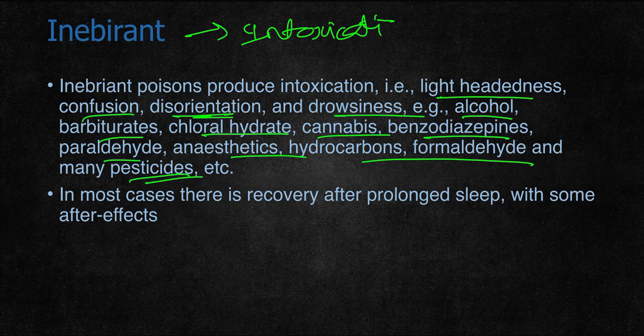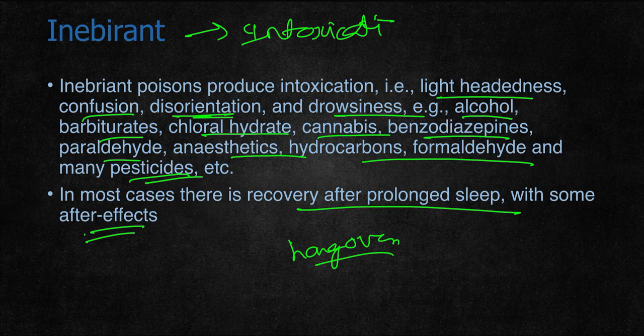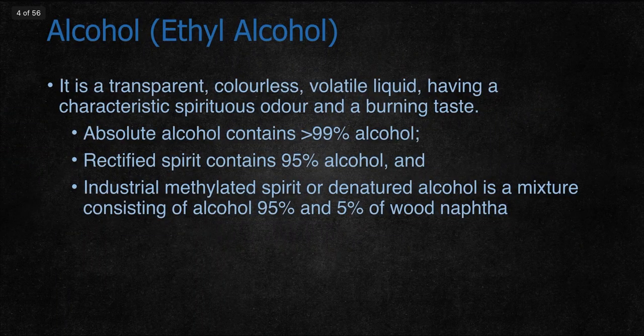A person who uses these will be in a state of confusion or disorientation. In most cases, there is recovery after prolonged sleep with some after effects. Mainly in alcohol, we call it a hangover. The person goes through a hangover and recovers after one day.